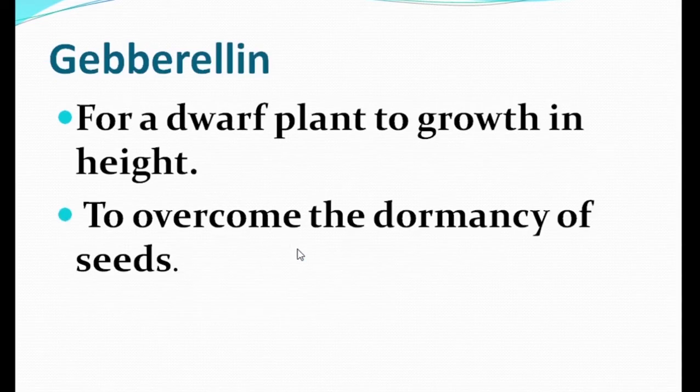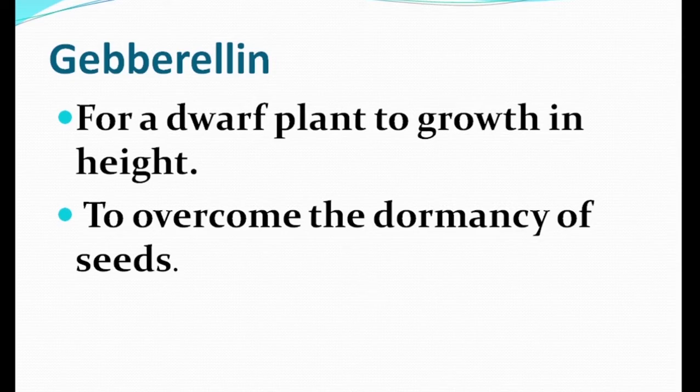Now, gibberellin. Gibberellin also plays a very important role for a dwarf plant to grow in height. If you want to grow your plant in height, then you can apply gibberellin hormone. To overcome the dormancy of seed, this is very important. What is dormancy? You have to know.